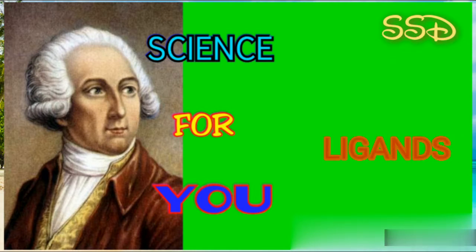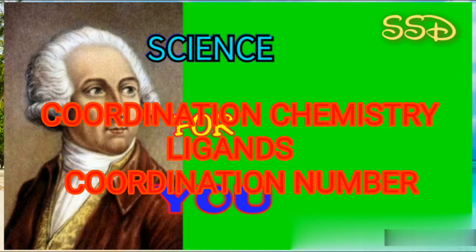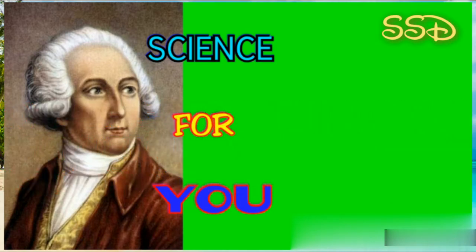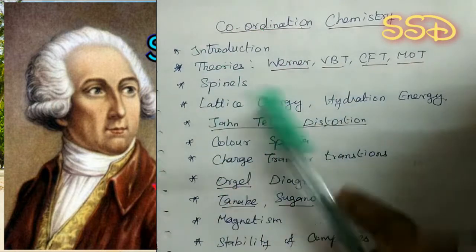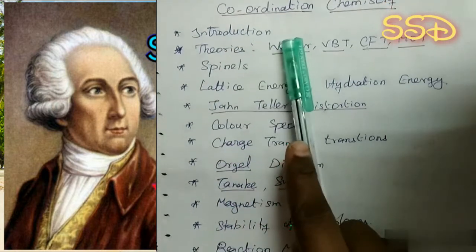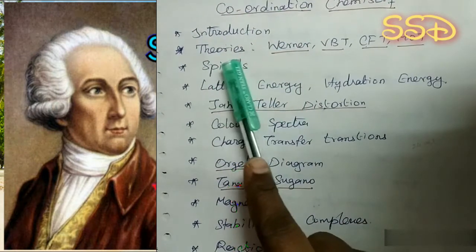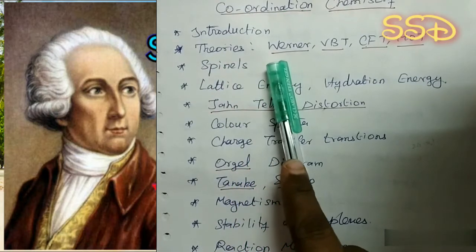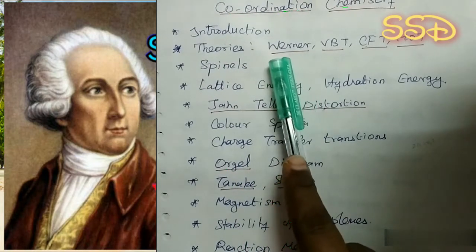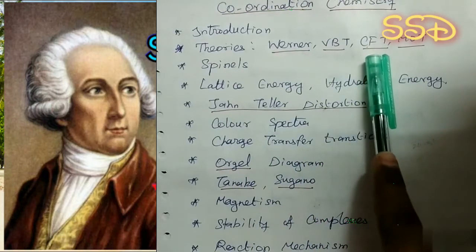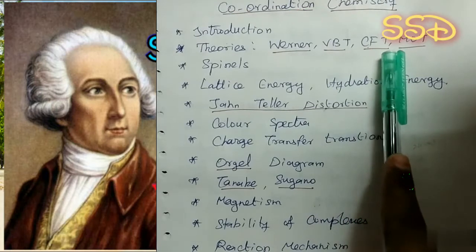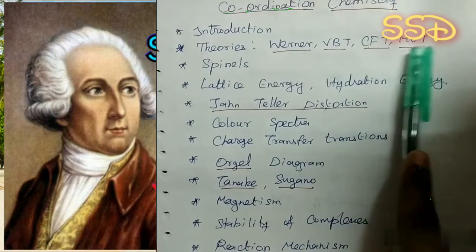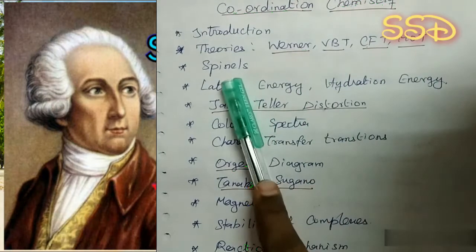Today my study plan is an introduction to coordination chemistry, ligands and coordination number. So in coordination chemistry, we should know about these topics. First, mainly we should know the introduction to coordination chemistry and theories. There are so many theories to explain coordination chemistry. They are Werner's theory, VBT (valence bond theory), CFT (crystal field theory), MOT (molecular orbital theory) and spinels.